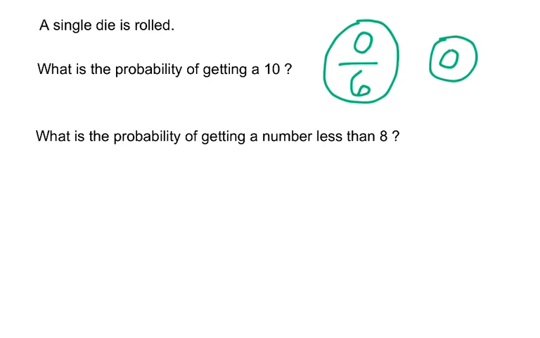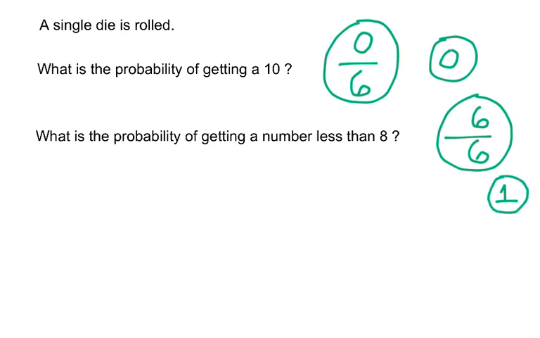That can't happen. What is the probability of getting a number less than 8? Well, I still have 6 outcomes. How many successes do I have? How many numbers on that single die are less than 8? Well, all of them are. So all 6 of them are successes. So the probability of getting a number less than 8 is 6 out of 6. That probability is just 1.